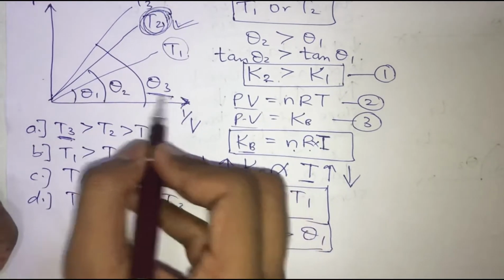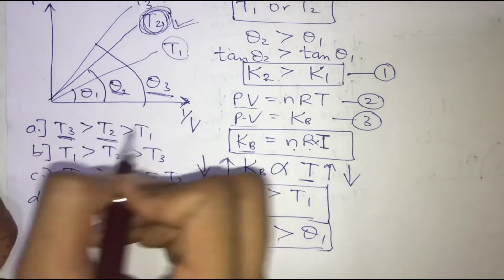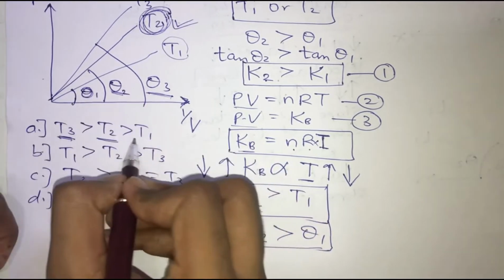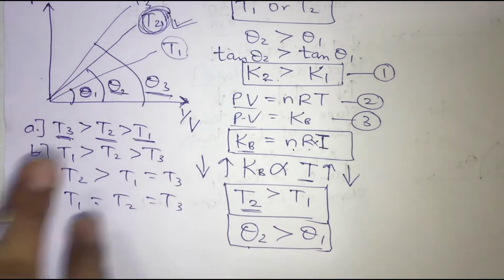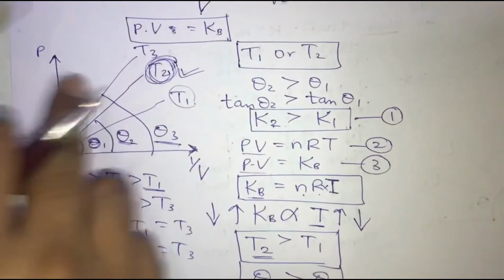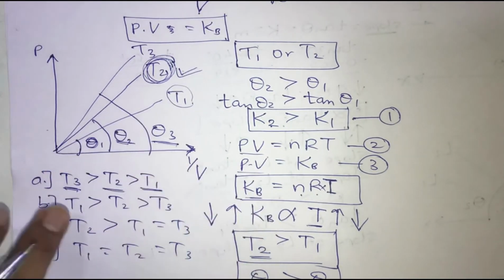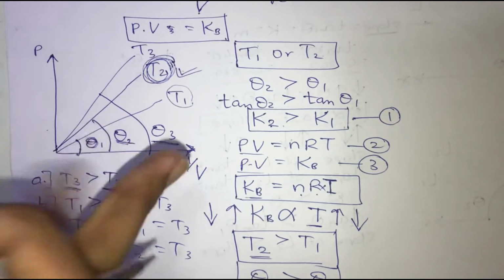After theta 3 comes theta 2, so temperature T2 is going to be greater after T3, and the smallest one is theta 1, therefore temperature T1 is going to be the smallest temperature. Now I hope you have understood this one variation, and this variation is very popular when it comes to your CET. In CET, many times this graph is asked, so don't make a mistake in such a simple graph.